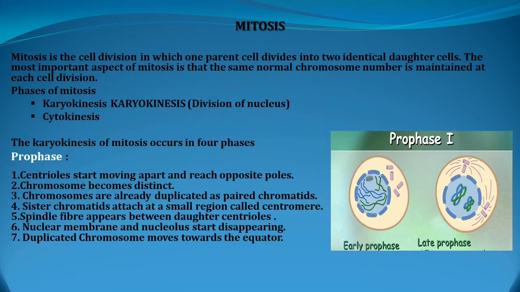The spindle fibers form from the centrioles, seen as arch-like structures. The nuclear membrane and nucleolus start to disappear. In the first picture you can see the nuclear membrane and the nucleolus, but in the second, that is late prophase, the nucleolus has fully disappeared and the nuclear membrane also starts to disappear. The duplicated chromosomes move towards the equator. What is the equator? The middle of the nucleus is called the equator.